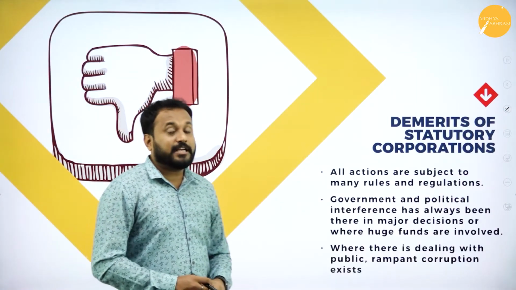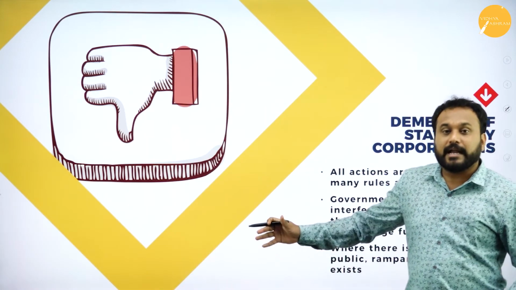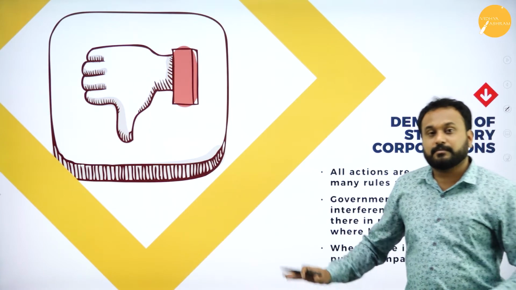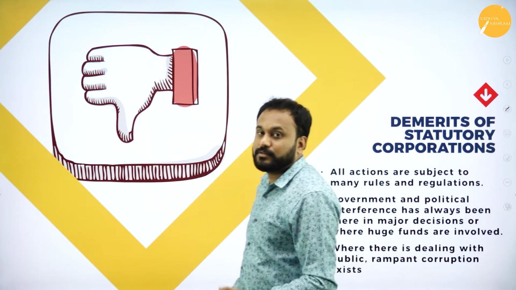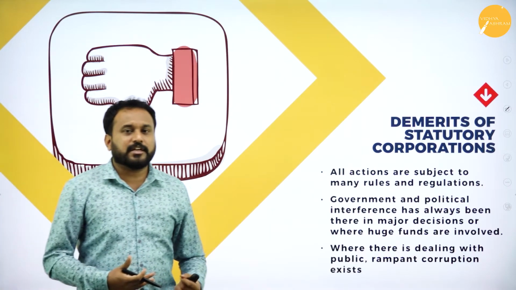The next one is the demerits of statutory corporation. Sir, you told about the special act. It is a special act. Government will not come. It will not interfere. They can do their own policy, their own procedure. What is a demerit of statutory corporation?